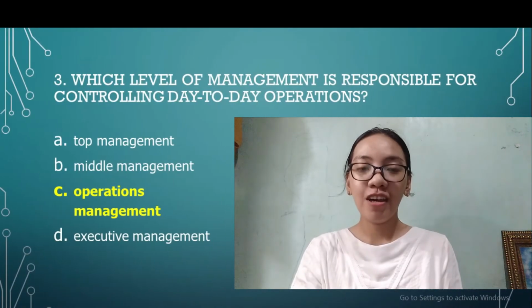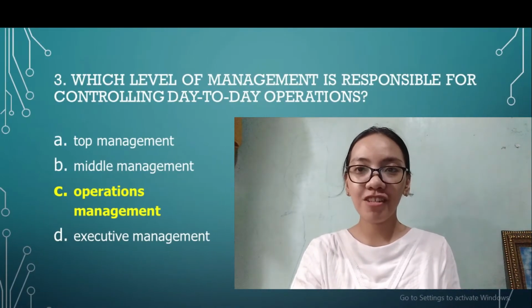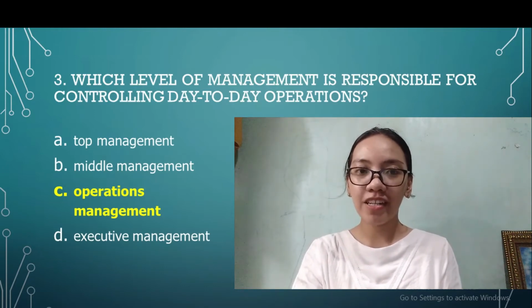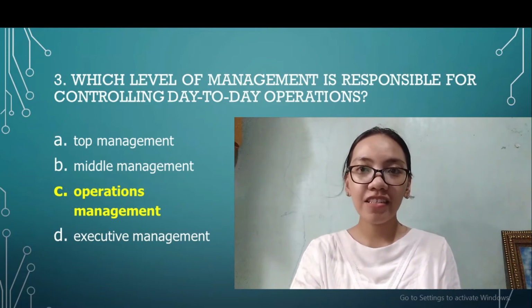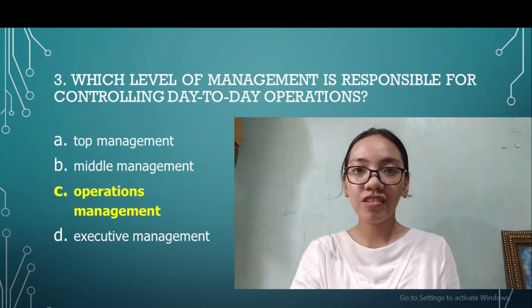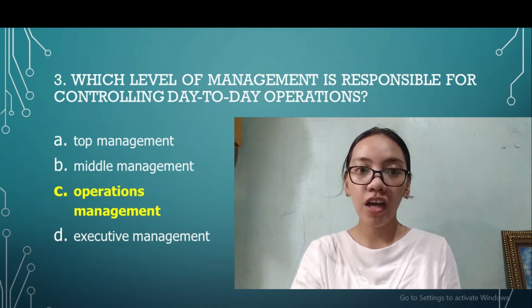Question number 3. Which level of management is responsible for controlling day-to-day operations? Answer: letter C. Operations management, whose work must do largely with HR oversight and the direction of operative employees. Simply put, managers at the lower level are primarily concerned with the execution and coordination of day-to-day workflow that ensures completion of projects and that deliverables are met.